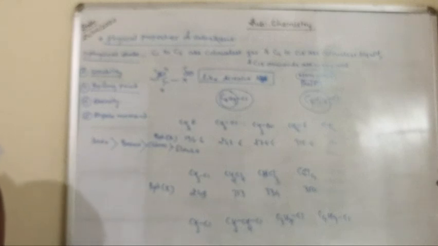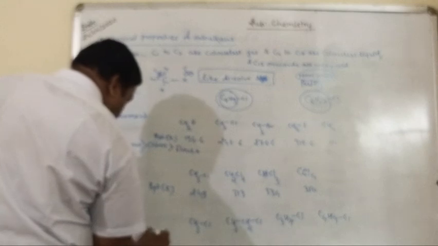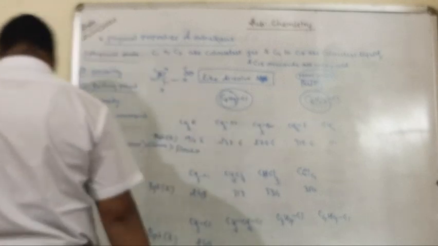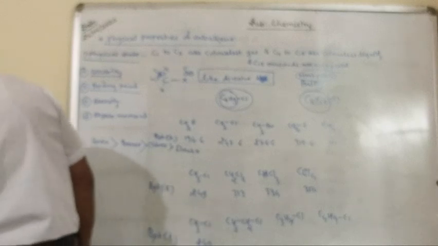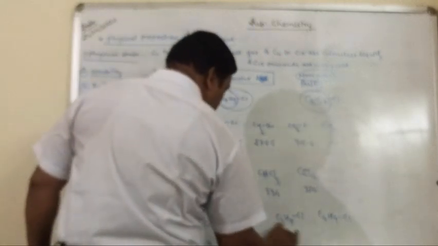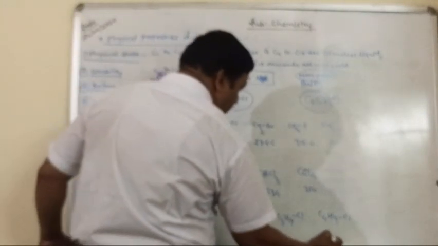Now, the boiling points in Kelvin: chloromethane 249, ethyl chloride 285, then propyl chloride 320, and butyl chloride 351.